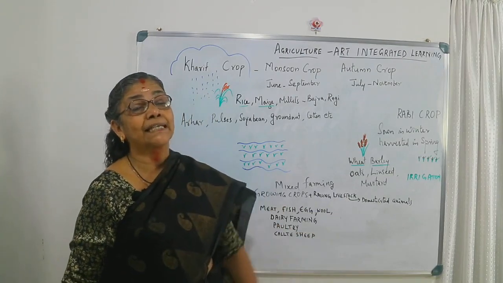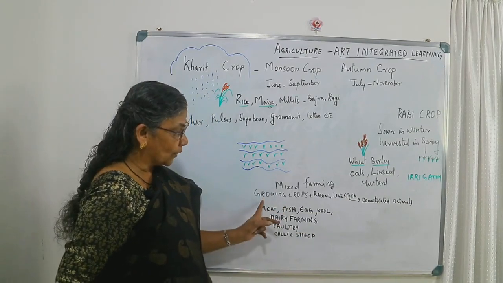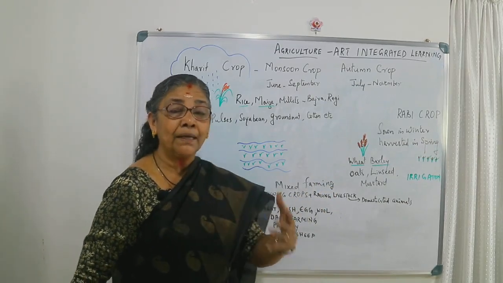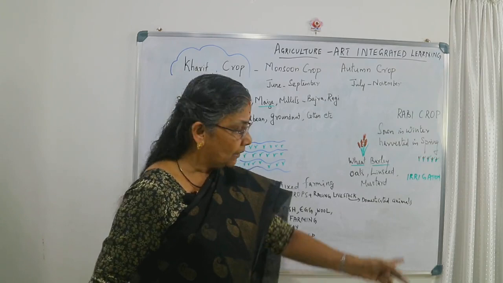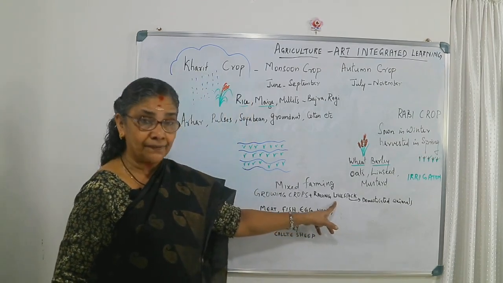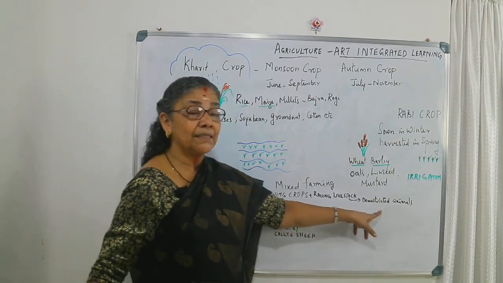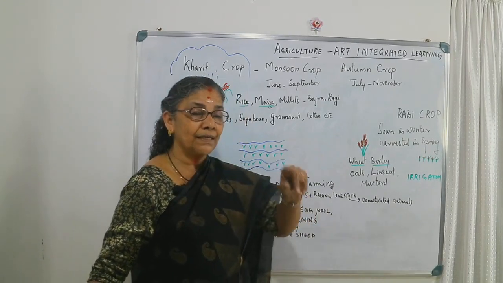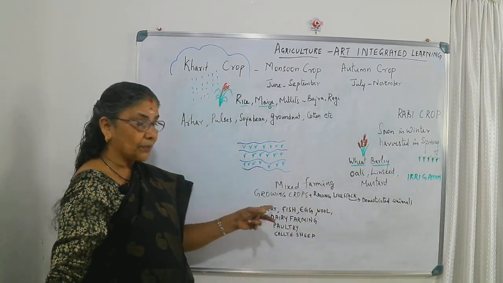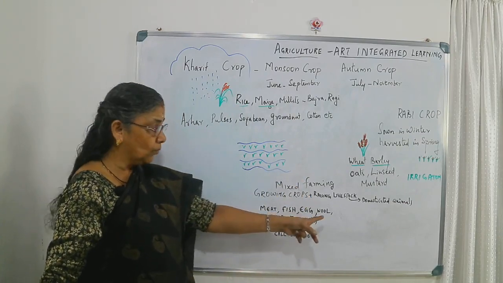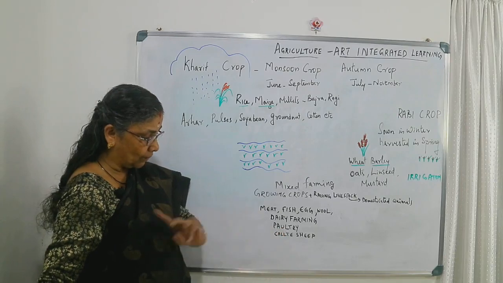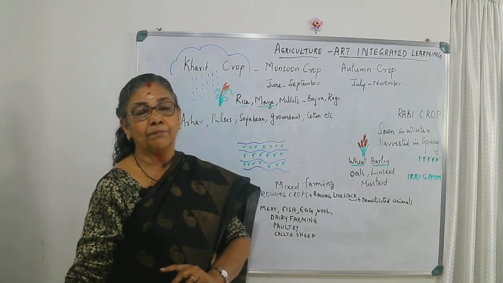Livestock means the domesticated animals. So growing crops in that form may be used not only for crops but also for the raising of livestock. Why do people domesticate animals? Most of the reason is for meat, fish, eggs, wool, dairy farming, etc. That includes poultry farming, and cattle, sheep, goats, etc.